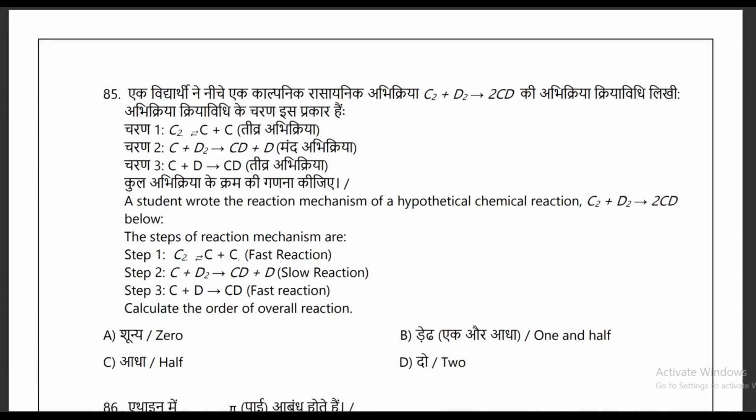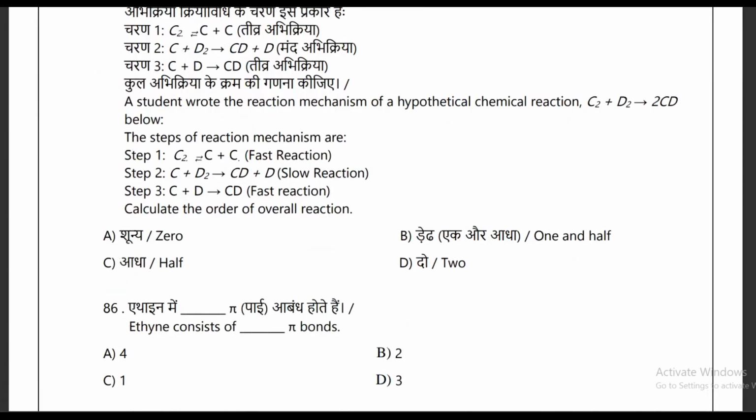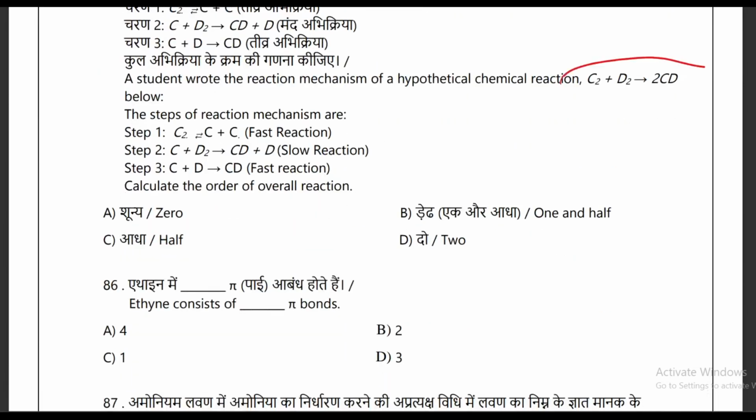In the next question, they are saying a student wrote a reaction mechanism of a hypothetical chemical reaction, C2 plus D2 to CD, and it involves three steps. First is fast, second is a slow step, third is also fast, and you have to calculate the order of the overall reaction.